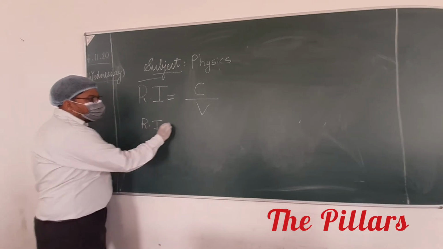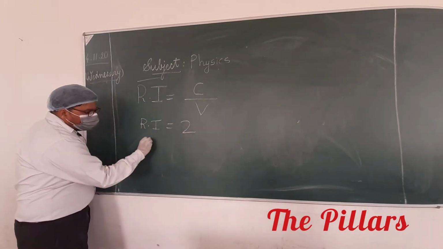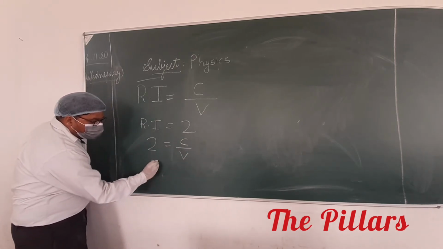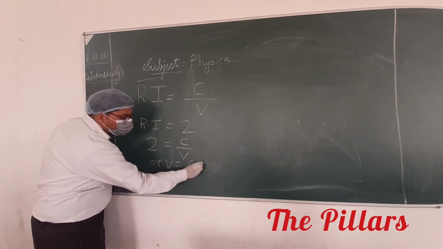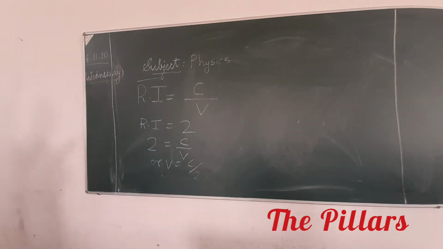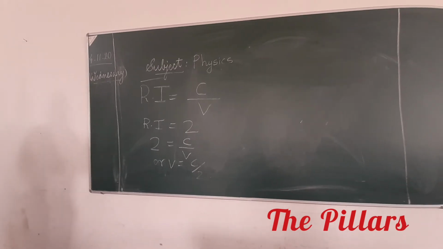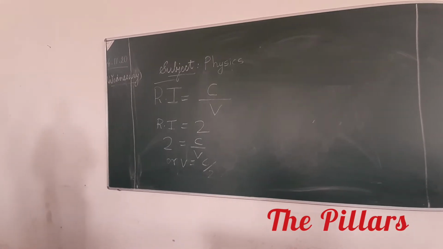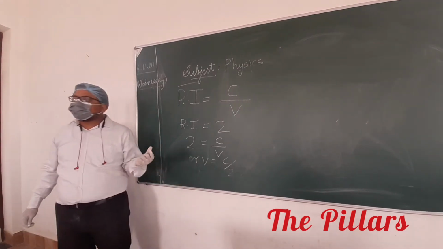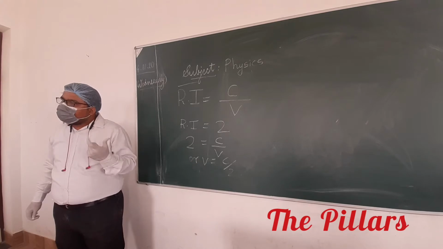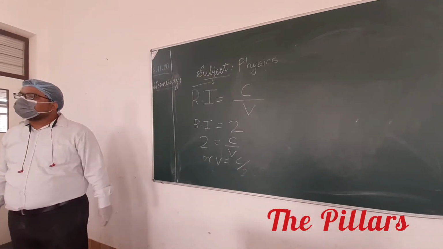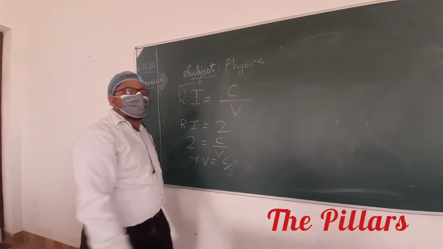Ri is equal to 2. What does it mean? 2 is equal to C upon V, or V is equal to C upon 2. It means the speed of light in the medium will be half of the speed in vacuum. Is it okay? Because V is equal to C by 2 and C represents the speed of light in vacuum or air. What is the value of C? Very good. It is 3 into 10 to the power 8 meter per second.